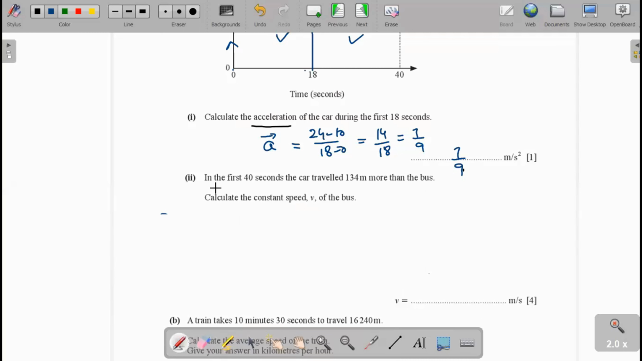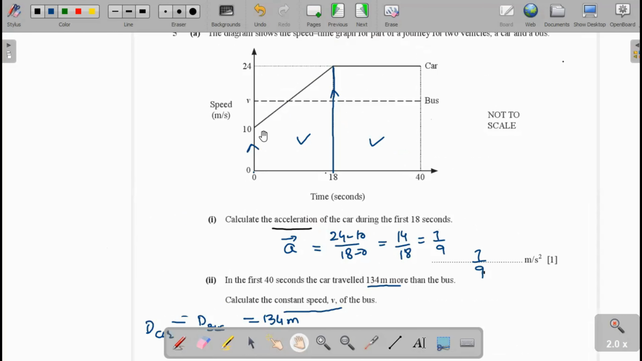In part two, in the first 40 seconds, the car traveled 134 meters more than the bus. Find the constant speed of the car. Here the distance traveled by the car and the distance traveled by the bus, the difference between them is 134 meters. Here we see that this is the speed-time graph of the car.